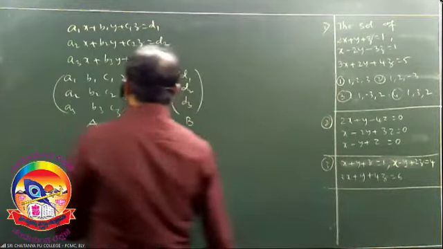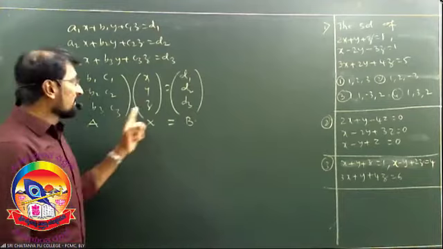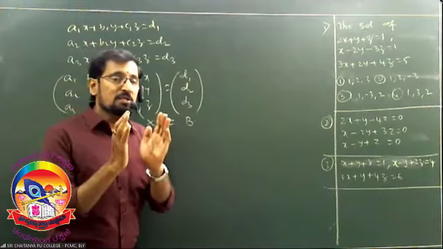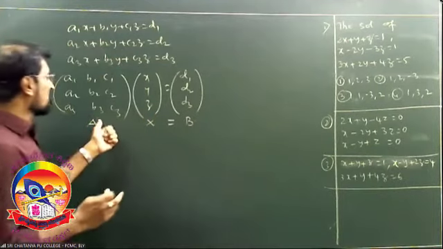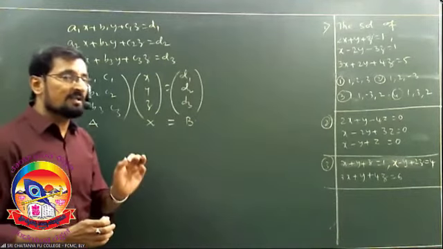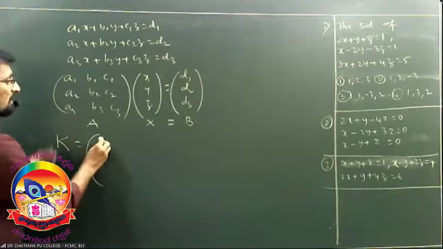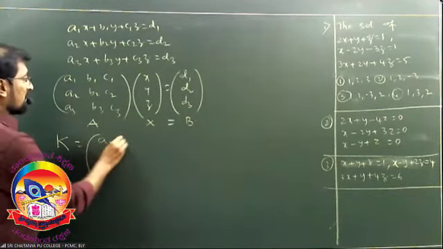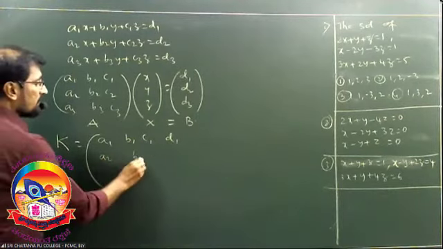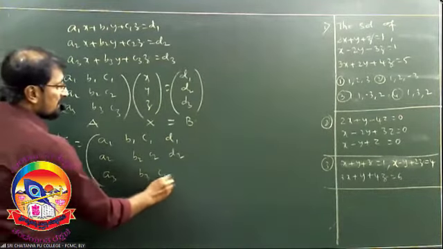Now observe. This is called the coefficient matrix. This is called the variable matrix. This is called the constant matrix. The combination of the coefficient matrix and the constant matrix is called the augmented matrix, and it is represented by capital K. That means K is equal to the combination of A1, B1, C1, D1; A2, B2, C2, D2; A3, B3, C3, D3.